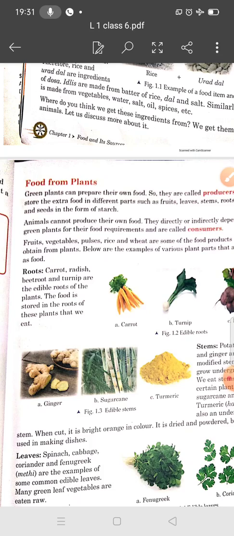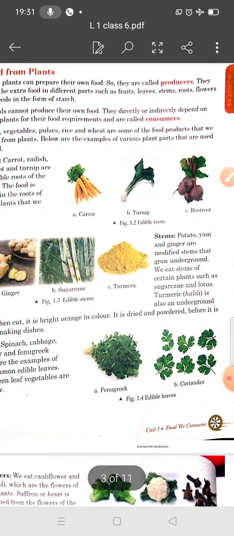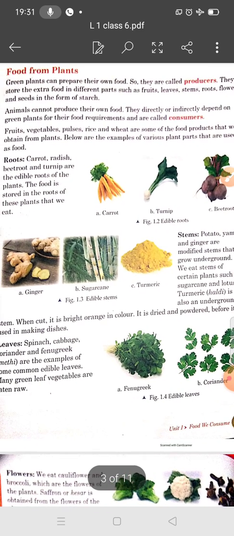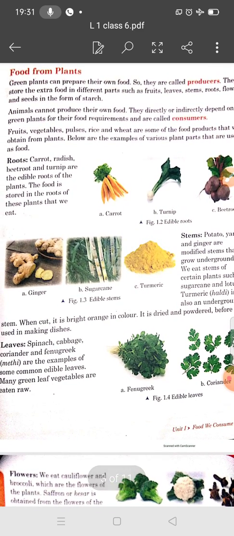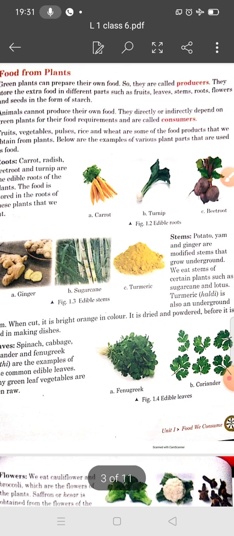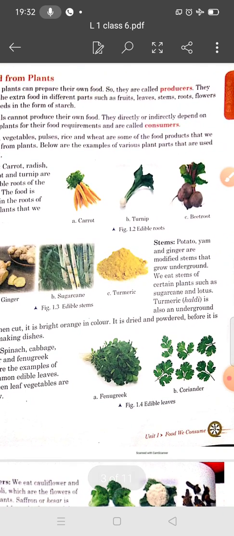Now we can take the example of the stem. These are examples of edible stems: ginger, sugar cane and turmeric. Potato is also a modified stem, and it grows underground. They are underground stems. Stems of certain plants such as sugar cane and lotus are also eaten.